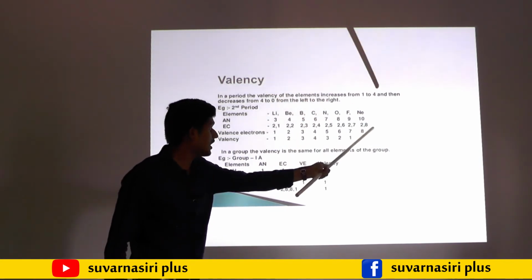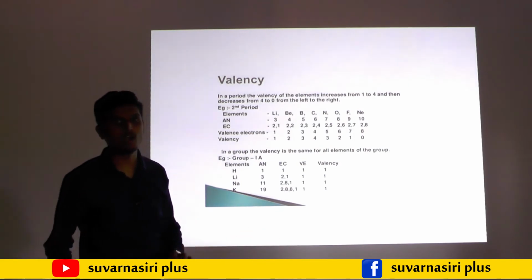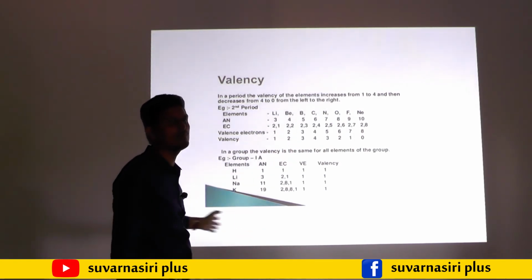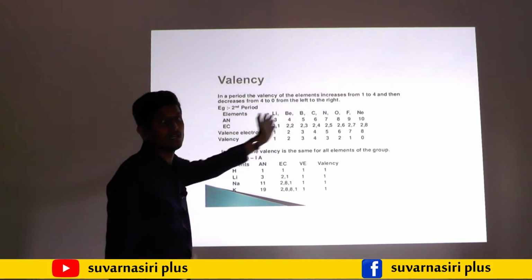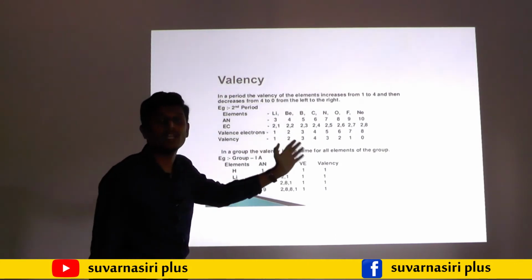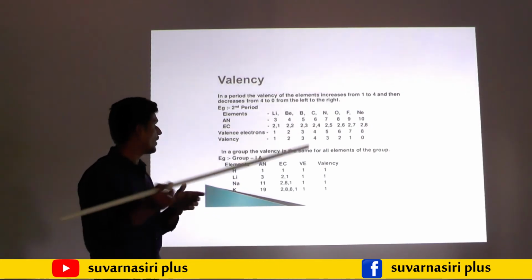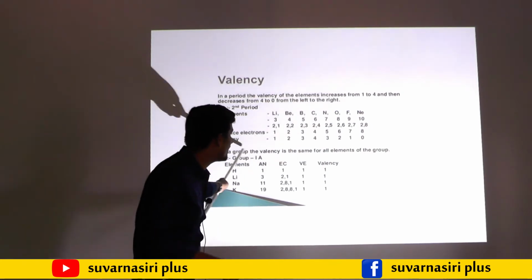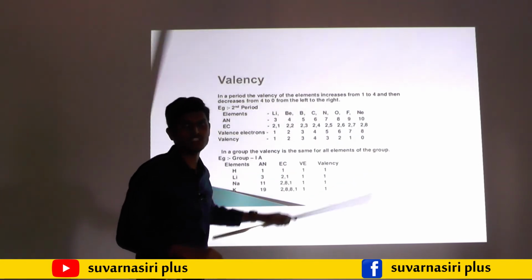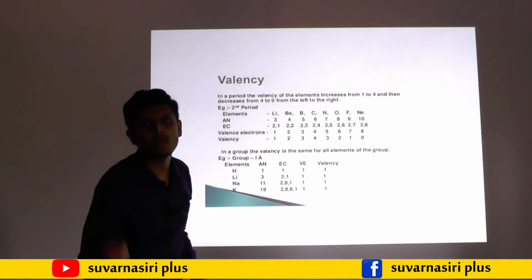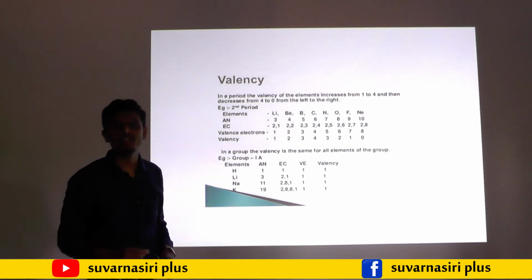Like that, the number of valence electrons, not valency, goes on increasing when we move from left side to right side along the period. But valency in the beginning increases. Valency means the combining capacity, or the number of electrons taking part in the chemical reaction.